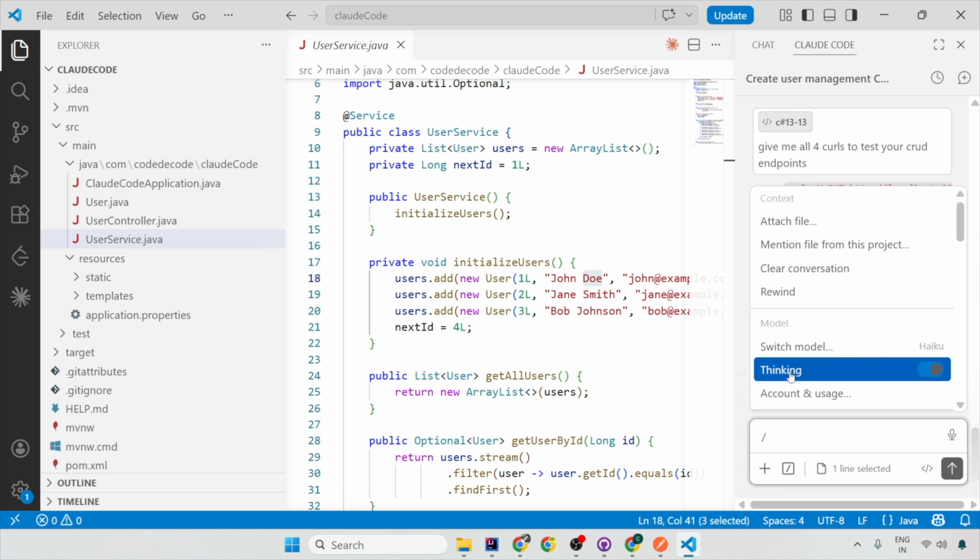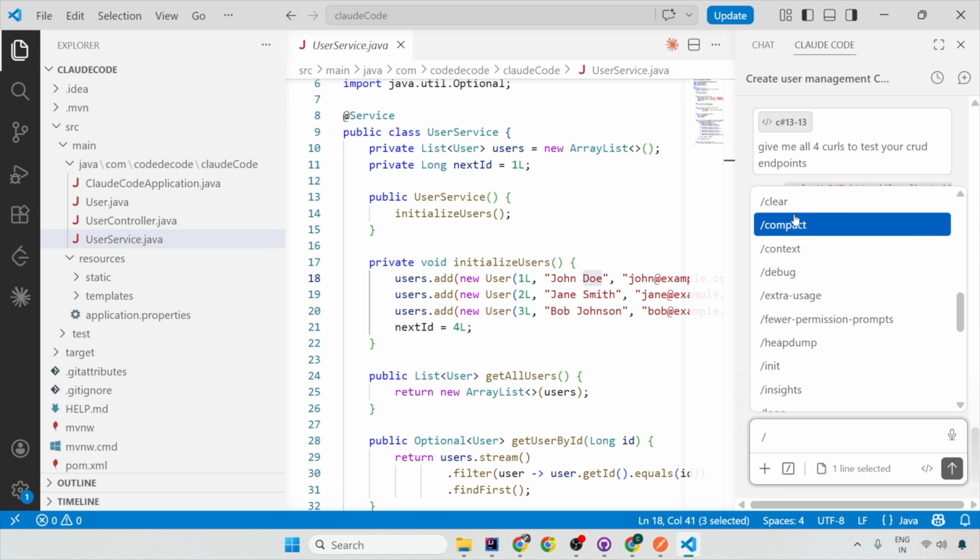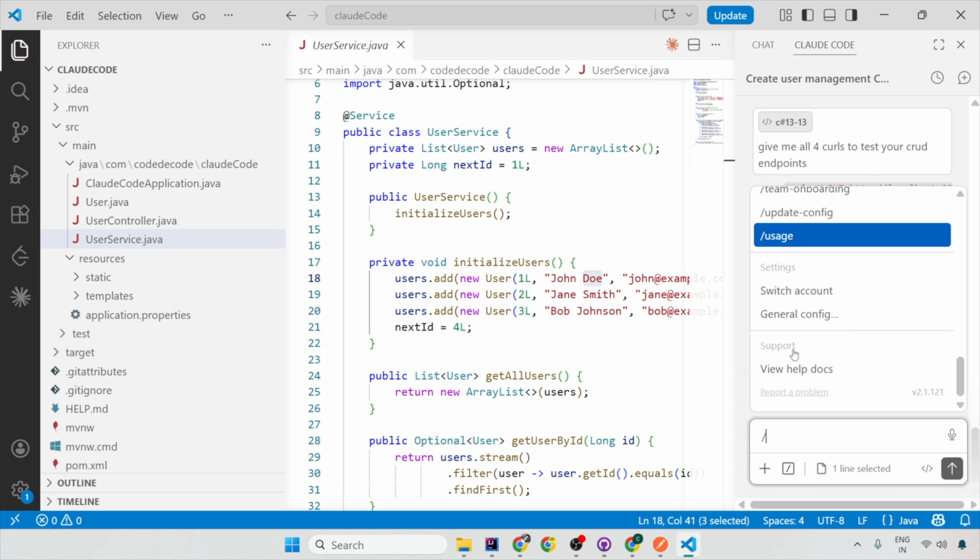Also, there are many more commands like debug, context, compact, clear, init. I have to talk a lot about all those things also.